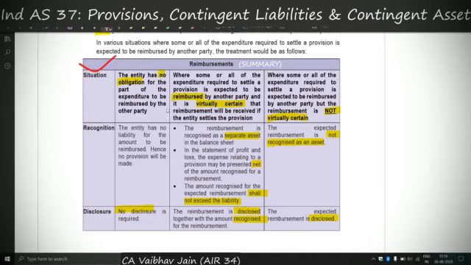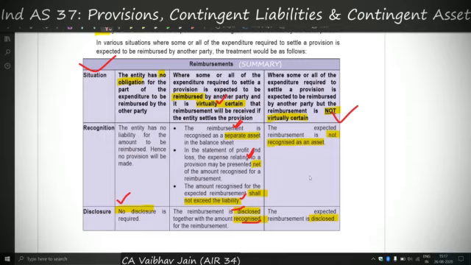See, if the entity has no obligation to be reimbursed by some other party, then there is no need of recognizing any reimbursement asset. But if the entity is to be reimbursed and there is a virtual certainty, in that case a separate asset is recognized in the balance sheet, and a net amount is recognized in PL, and the reimbursement amount shall not exceed the provision liability. Also, the reimbursement is disclosed together with the amount recognized for reimbursement. So disclosure and recognition both are done.